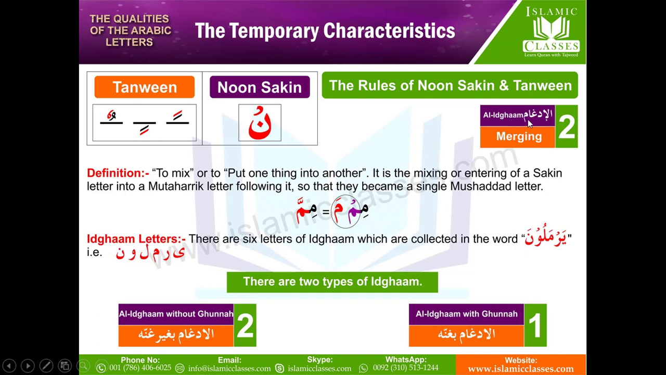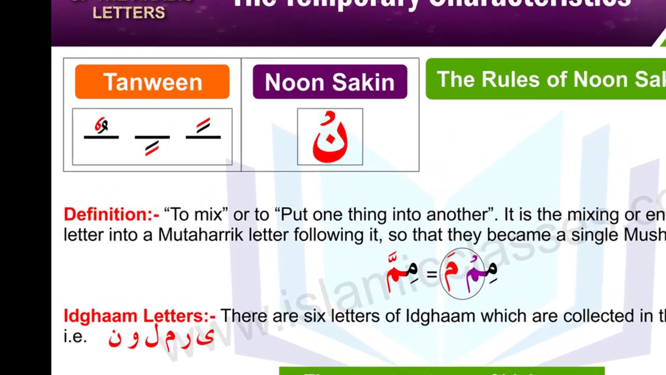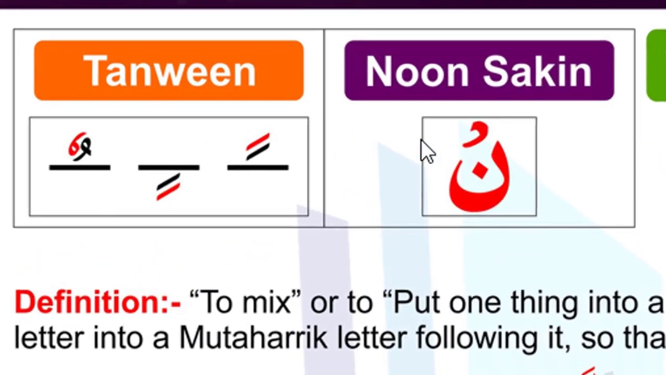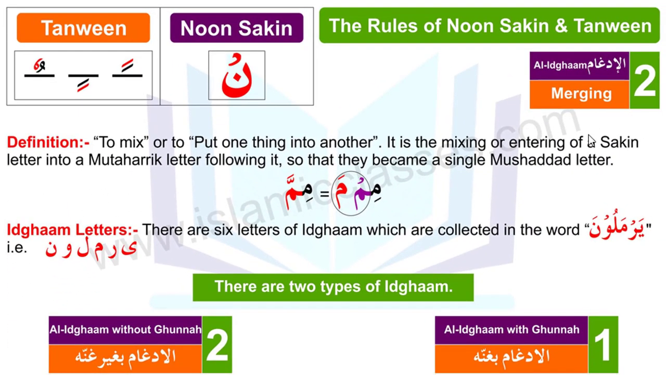The meaning of Al-Idghaam is merging. So keep in mind that you are reading the rules of Noon Sakin, which is this noon, which has a sukoon sign on it, and Tanween is called double fatha, double kasra and double dhamma. So these rules are related to both these signs. And the definition of Al-Idghaam is to mix or to put one thing into another.